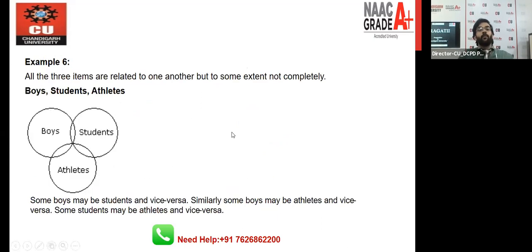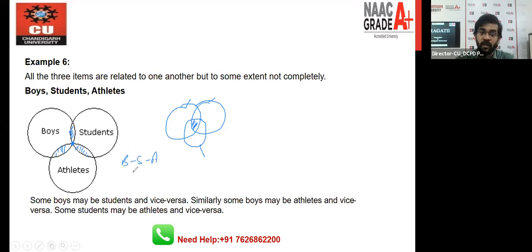Right now we have boys, students and athletes. Very, very beautiful example, right? So the thing we have is this. If you notice here, listen very carefully. Here the example is like this one, this one and this one. Always remember, these three have something in common. But right now we do not have any common thing. You can see that. So what does it mean? Some boys can be students, some boys can be athletes, some students can be athletes, but it doesn't mean that boys, students and athletes are all the same in a group, right?